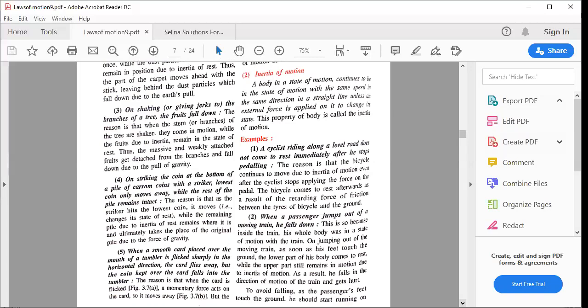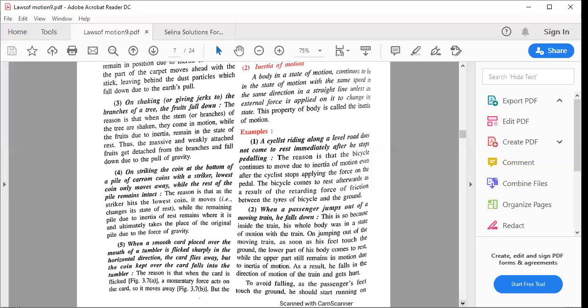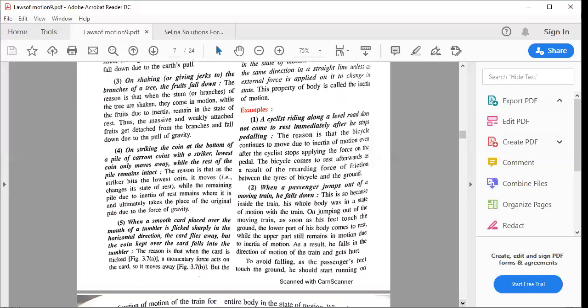तो बेसिकली वही है. The lowest coin क्या होता है? You are applying the force, तो वो निकल जाता है, but the remaining pile due to the inertia of rest remains where it is and ultimately takes the place of the original pile due to force of gravity. हाँ, तुमने अभी गंदी तरह से ये किया तो पूरा पाइल ब्रेक हो जाता है. Okay, now this is also you must have tried. When a smooth card placed over the mouth of a tumbler is flicked sharply in the horizontal direction, the card flies away, but the coin kept over the card falls into the tumbler. Are you understanding?